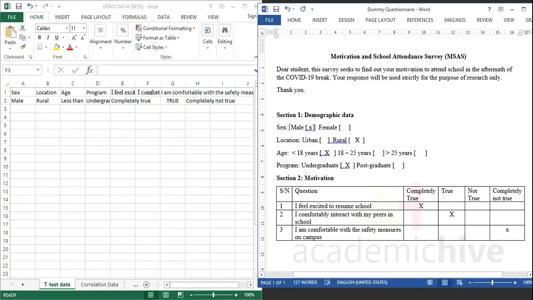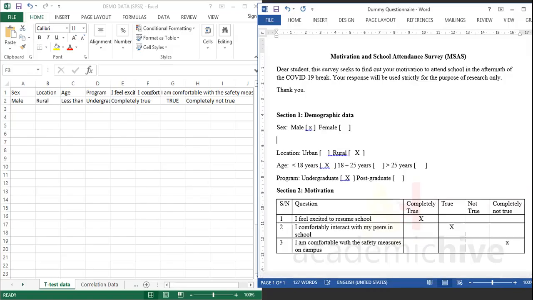So let's say anyone who picks male, we assign the number 1, and anyone who picks female is assigned the number 2. So let's say we have a coding system like this: male is 1, female is 2.